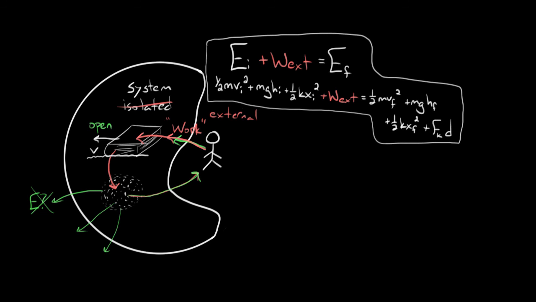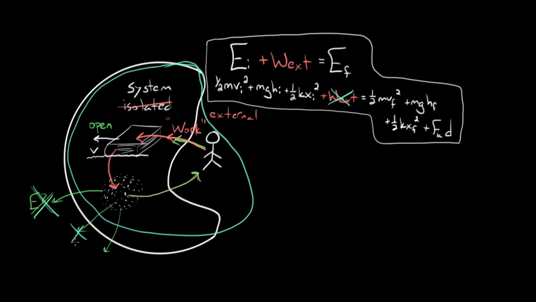Now, a lot of people don't like that. They're like, I don't want to deal with this external work at all. So what we can do is just say, that's fine. If you don't want this, then just call your system all of this. Make it encompass everything so that you don't have any leaks of energy, or if you do have leaks of energy, you can assume that they're negligible. That way, all the work that's done is done internally, and the energy of your system is conserved because no energy is exiting or entering your system.